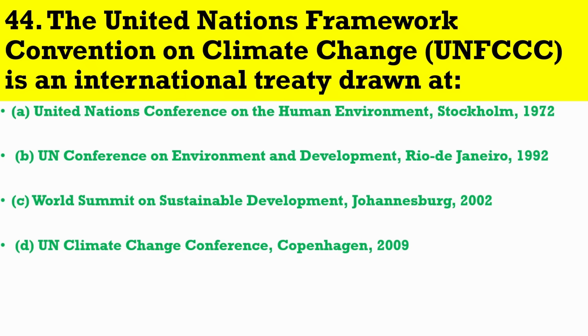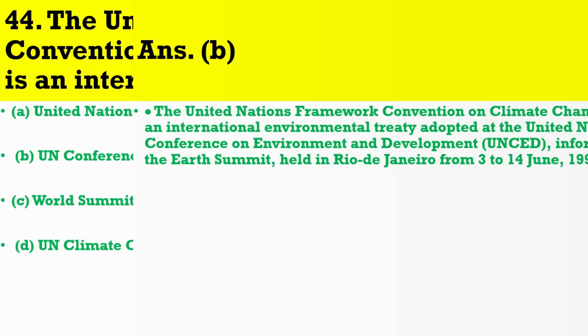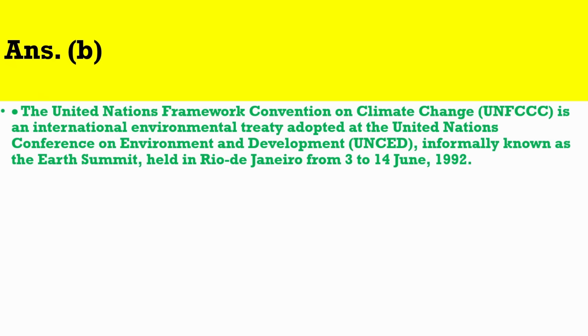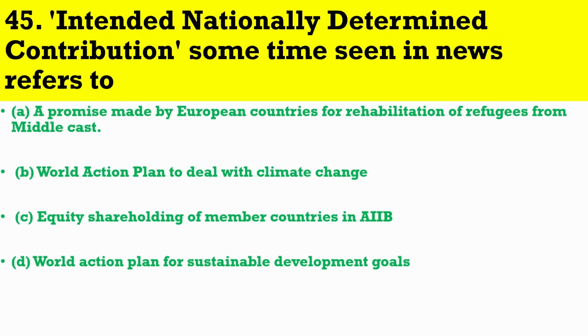Question number 44. The United Nations Framework Convention on Climate Change, UNFCCC, is an international treaty drawn at. The correct answer is B. The United Nations Framework Convention on Climate Change, UNFCCC, is an international environmental treaty adopted at the United Nations Conference on Environment and Development, UNCED, informally known as the Earth Summit, held in Rio de Janeiro from 3 to 14 June 1992.